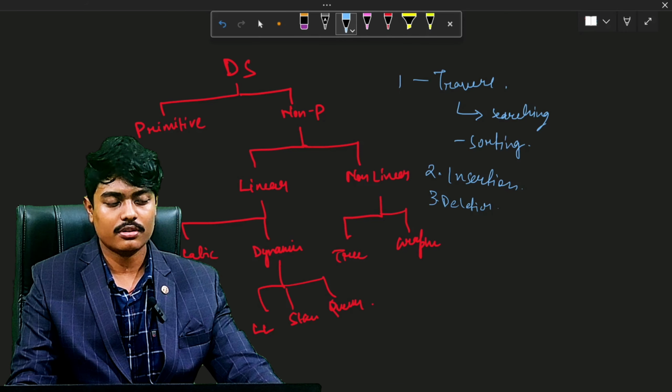If we try to insert beyond the specified capacity of the data structure, that's called overflow, or stack overflow in the case of stacks. But if we try to delete from an empty data structure, that's underflow.